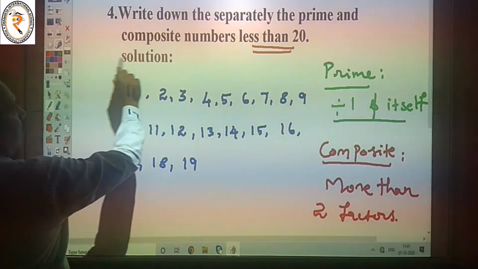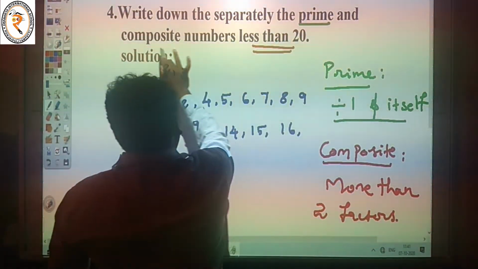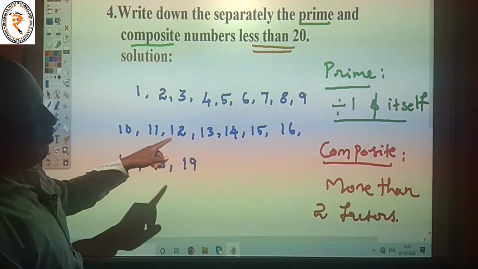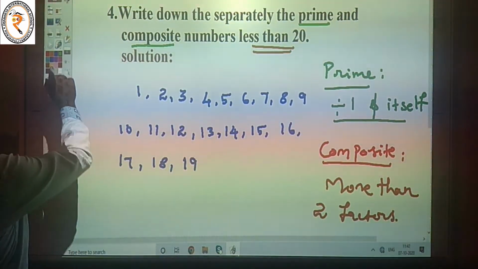Our question is to find the primes and composites less than 20. First we take the prime numbers.